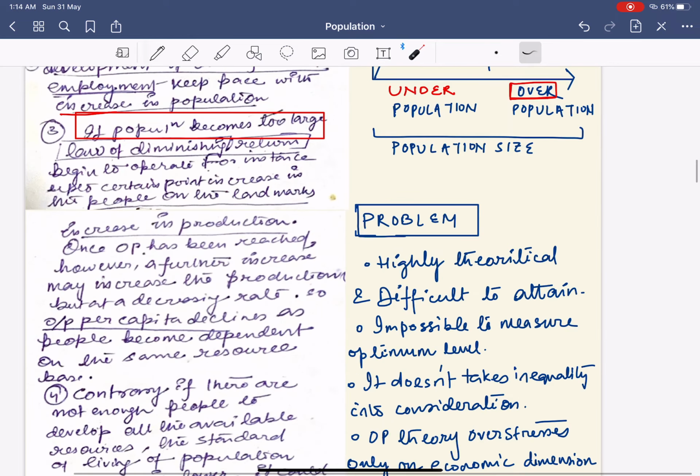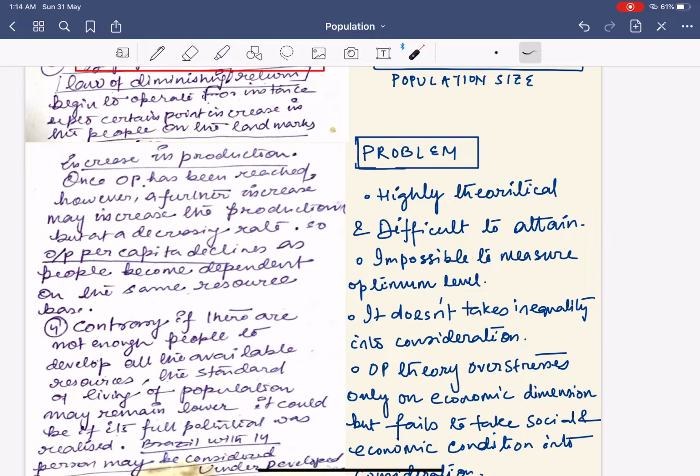But again, there are certain problems with this theory. What is this? Again, this theory is highly theoretical and difficult to attain.